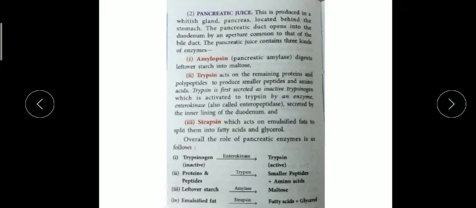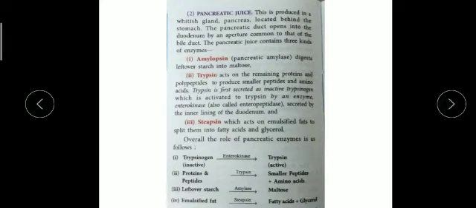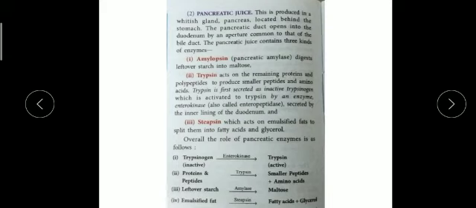Next is the pancreatic juice. Pancreatic juice is a white juice, and the pancreas is a whitish gland. As you can see here, this bunch of grape-like structure is the pancreas, which secretes pancreatic juice, and this pancreatic juice duct opens into the duodenum. Here they are also showing the pancreatic duct. From this tube-like region only, the pancreatic juice comes into the duodenum part.